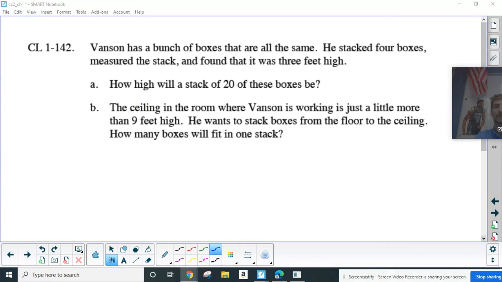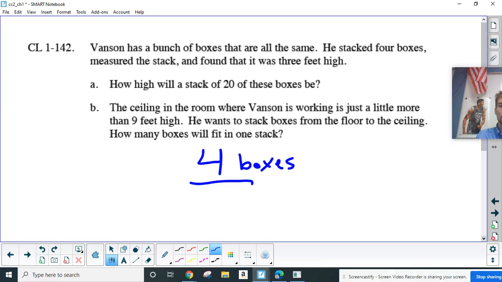Vanson, I don't know if I've ever heard that name, has a bunch of boxes that are all the same. He stacked 4 boxes, measured the stack, and found that it was 3 feet high. All right, so we could write this as 4 boxes was equivalent to 3 feet high. And so now it's saying, how high will a stack of 20 boxes be?